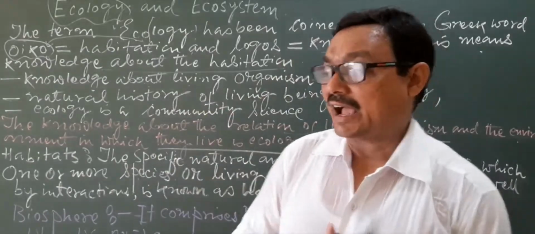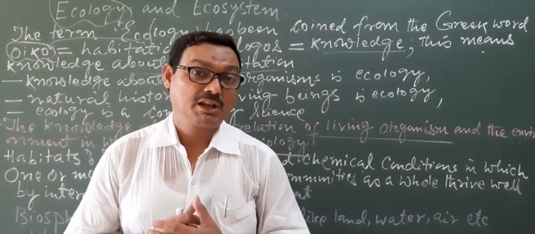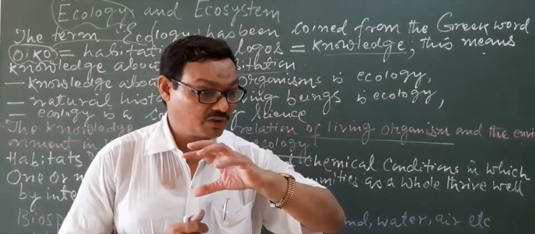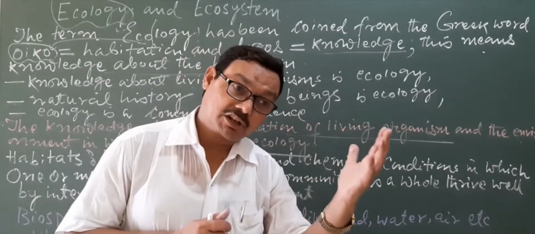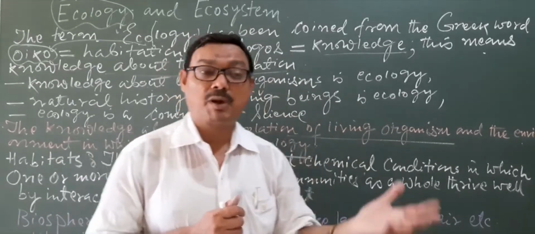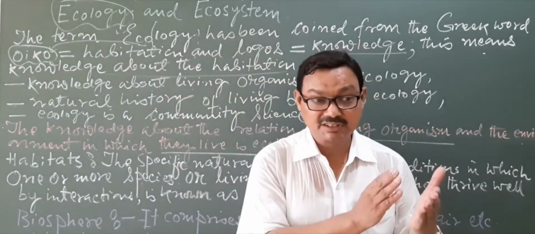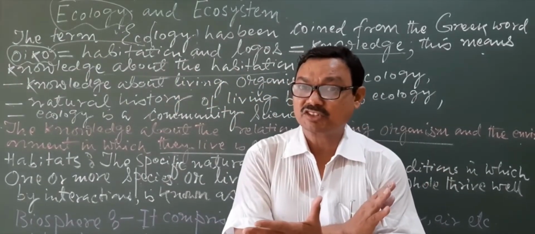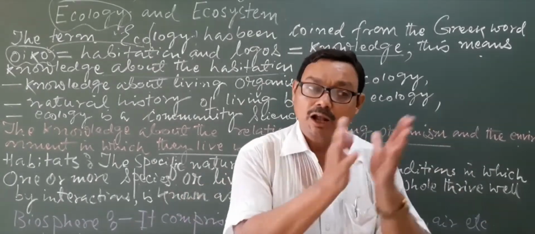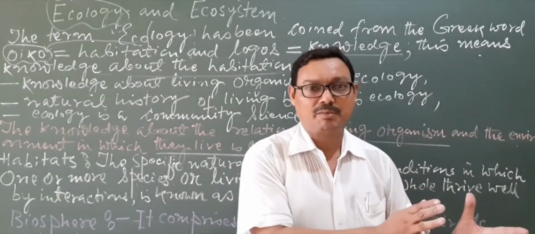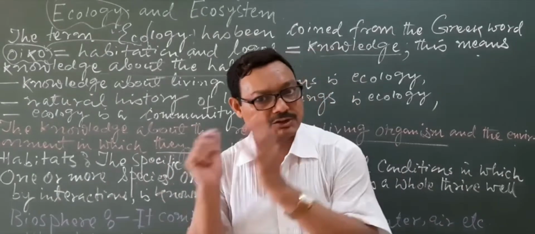These are the functions, the functional part of the ecosystem. The structural part is the components of the ecosystem, like the abiotic part or the biotic part.